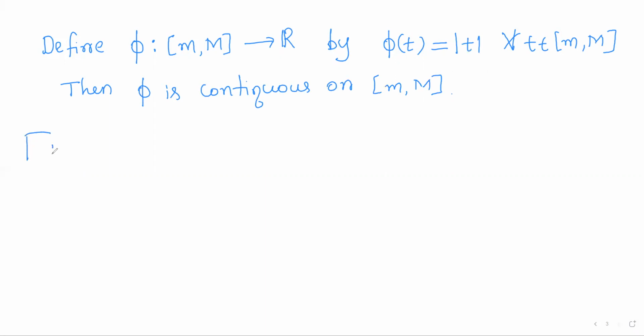Now recall a result which you have initially proved.